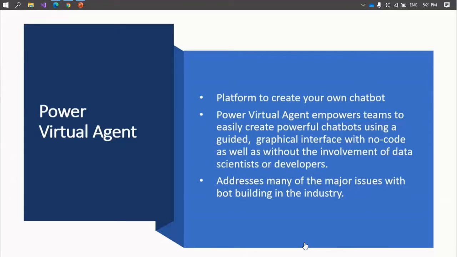Power Virtual Agent is a platform to create your own chatbot. Power Virtual Agent empowers teams to easily create powerful chatbots using a guided graphical interface with no code, as well as without the involvement of data scientists or developers. It addresses many of the major issues with bot building in the industry. In short, this platform has drag and drop, easy user-friendly tools to build applications, automate processes, design graphical dashboards and reports, and develop custom chatbots.